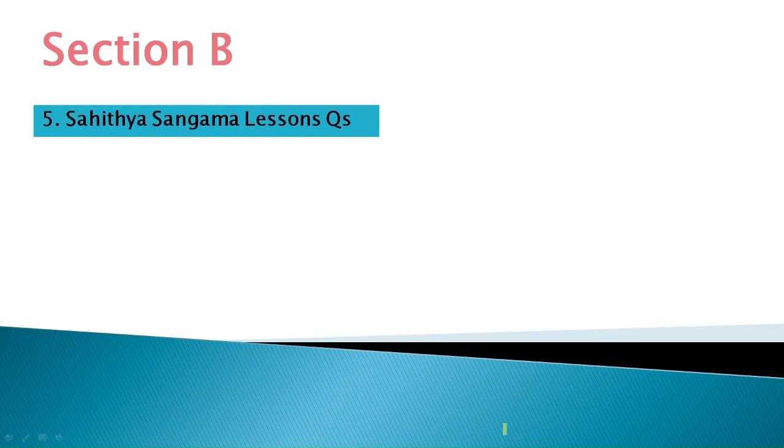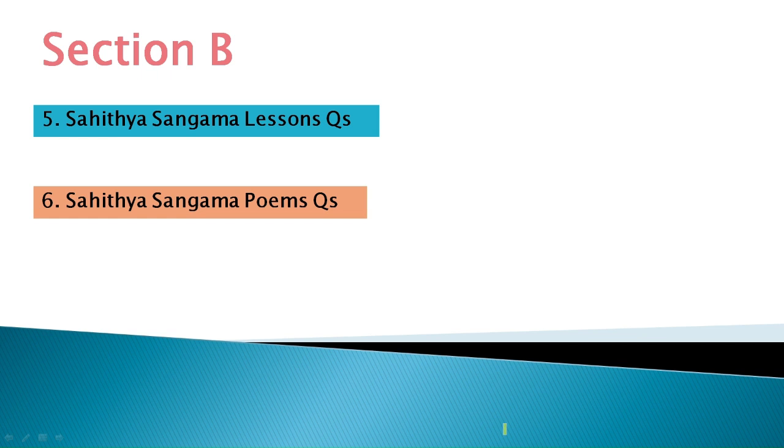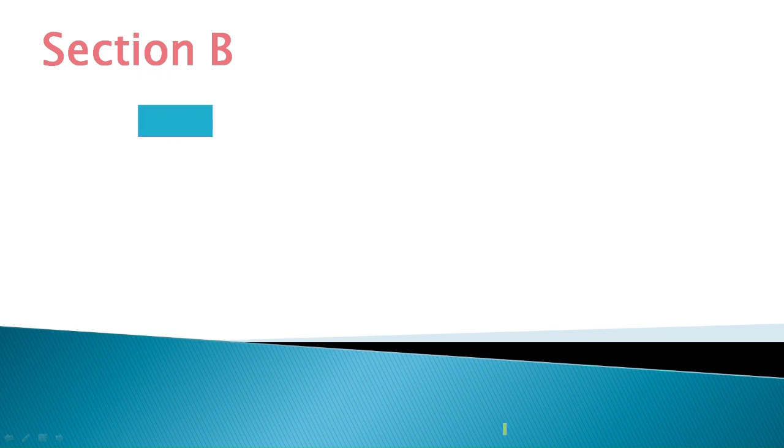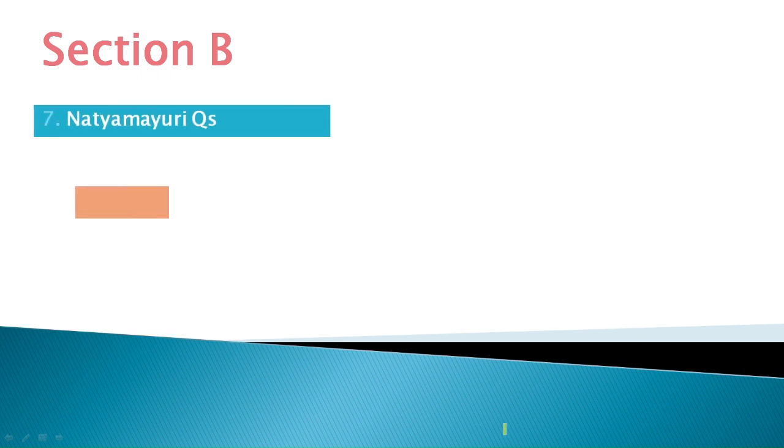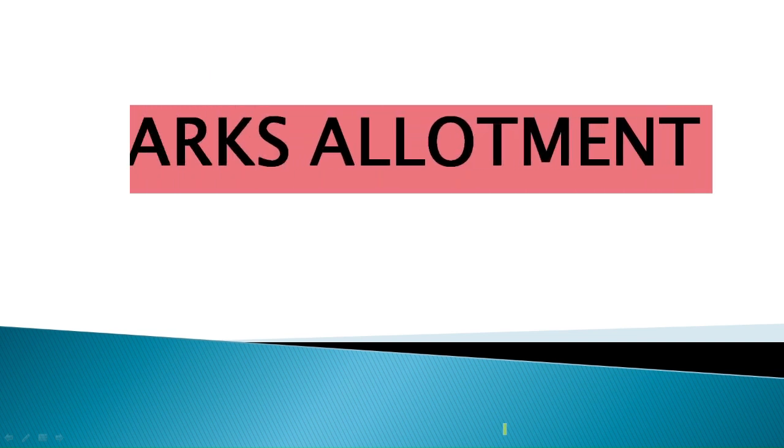Next, section B, you will have Sahitya Sangama lesson questions. Then question number 6 will be Sahitya Sangama poems. Then question number 7 will be Natya Mayuri questions if you are attending it. Then 8 Huvi questions.